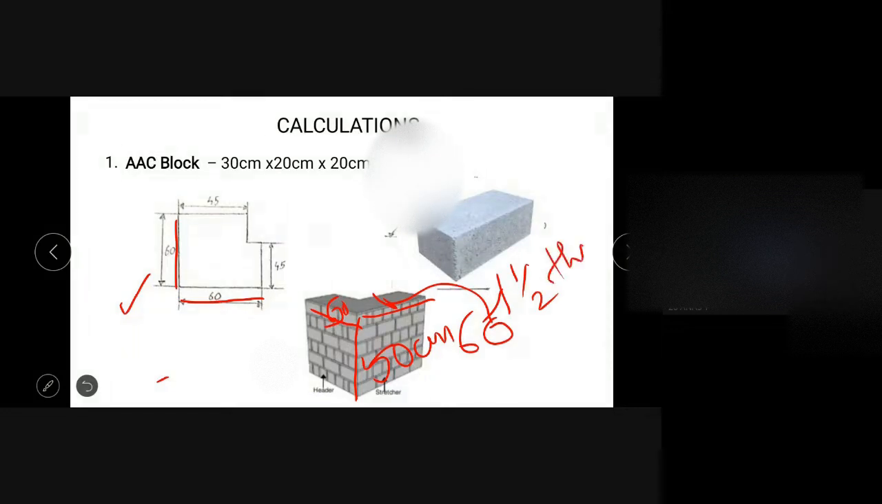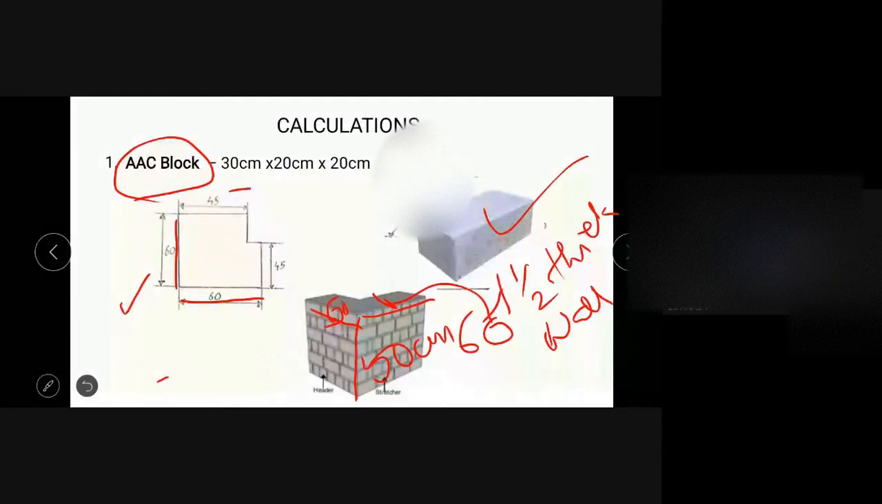It is a 1.5 thick wall. So here we are using AAC block. AAC block means autoclaved aerated concrete block. You may have seen concrete blocks which are used for construction. It is the actual picture of the concrete block. It has the dimension 30 centimeter by 20 centimeter by 20 centimeter. So 30 centimeter is the length, 20 is the width, and the next 20 is the depth, in centimeters.